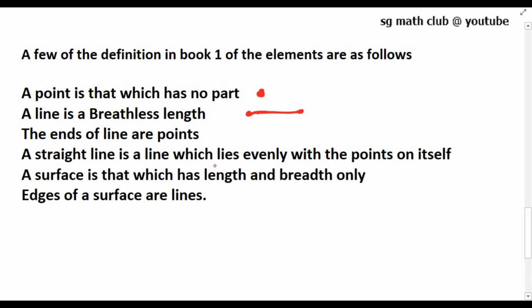A straight line is a line which lies evenly with all the points on it. When you join all the points which lie evenly on the line, we get a line like this, and if you join these points, we get a straight line. A surface is that which has length and breadth only. Suppose this is a surface, it has only length and breadth. And the edges of a surface are lines.